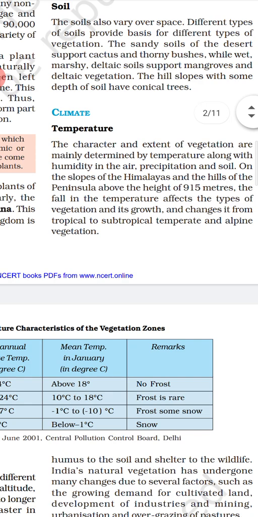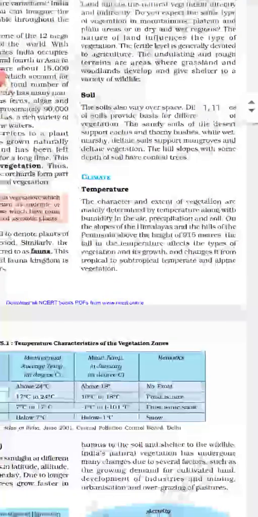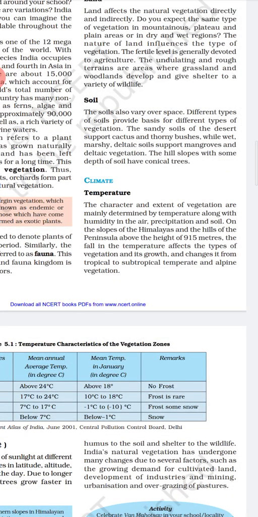In the same way, climate is also important. Temperature means if you go to the higher latitudes, lower temperatures are found. If you go to the lower latitudes, you find high temperatures near the equator and in the torrid region. So temperature is an important factor to affect the type of vegetation because it affects the precipitation. Rainfall is the major form of precipitation which affects the density of the vegetation. Where we receive high rainfall, definitely it provides dense vegetation.